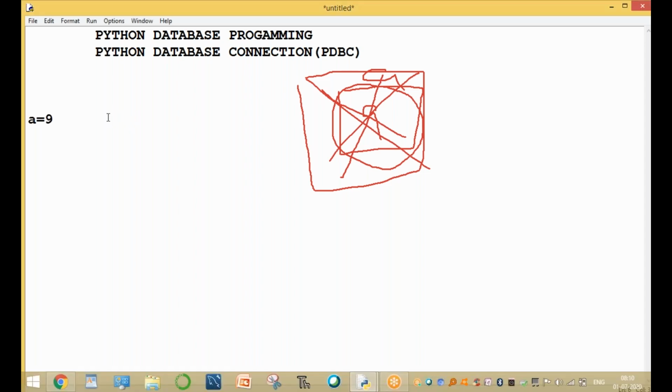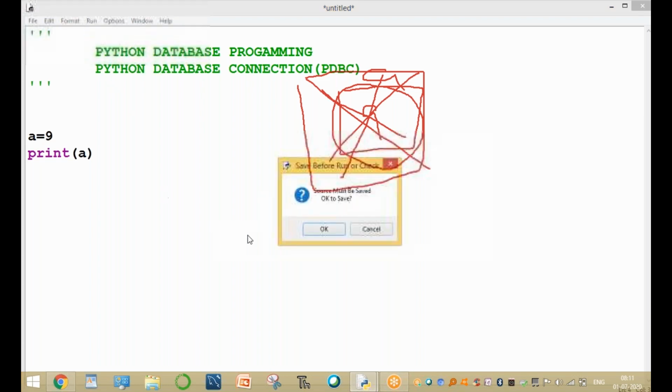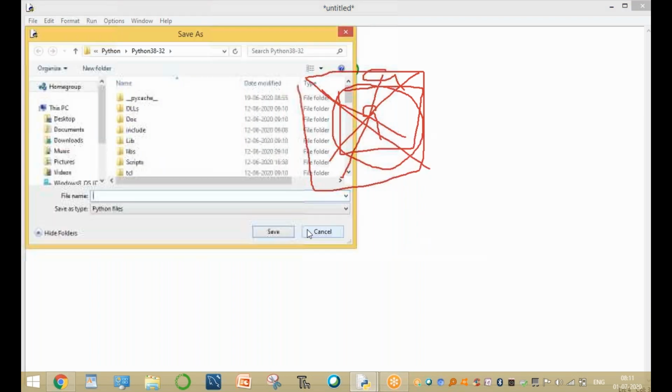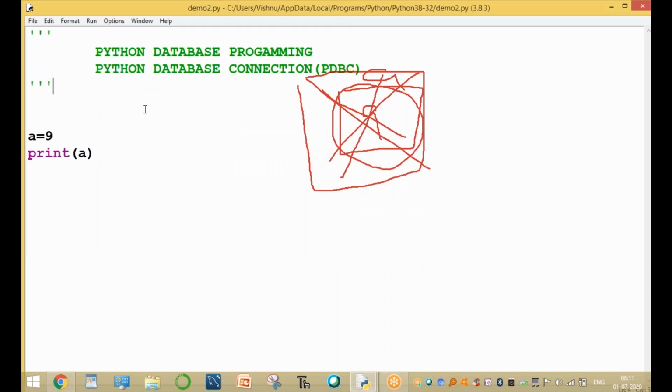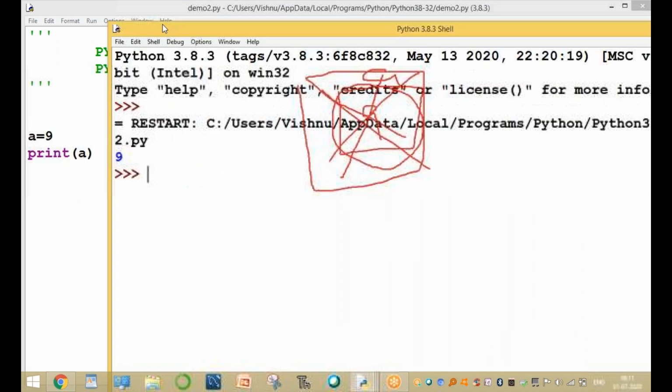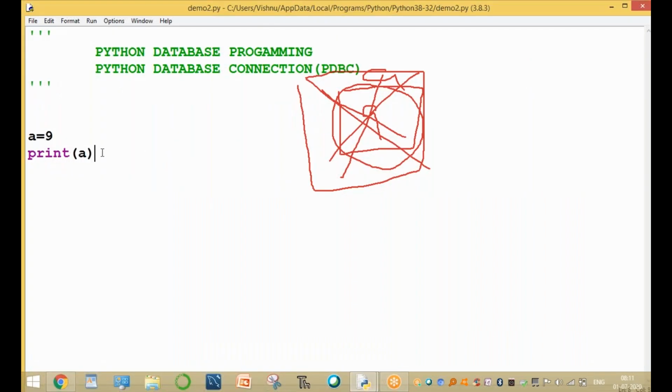Now print a after execution. When this program is run, the value of a is printed, and at the end of the program, a is automatically destroyed. It is created at the start of the program and destroyed at the end of the program.